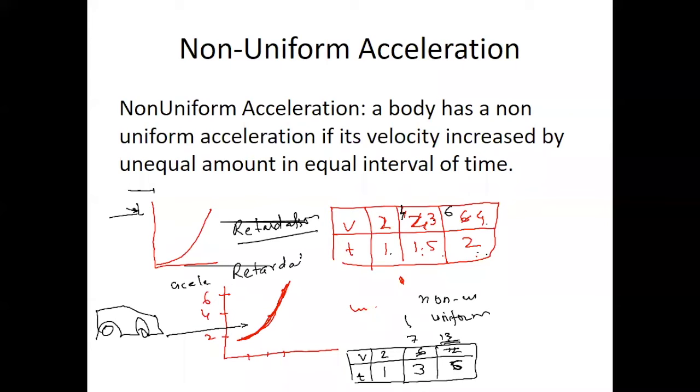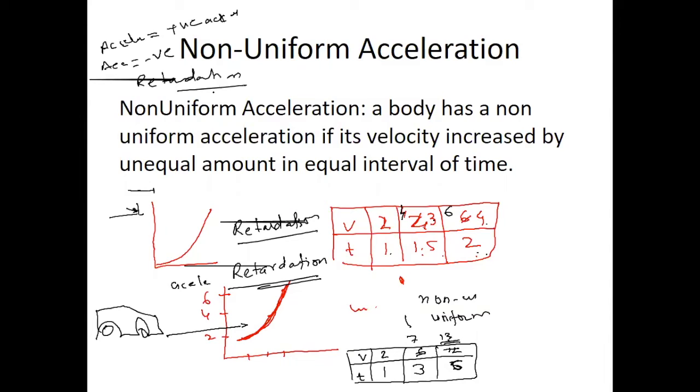So one is positive acceleration, which is called acceleration, and another is negative acceleration, and that is called retardation.